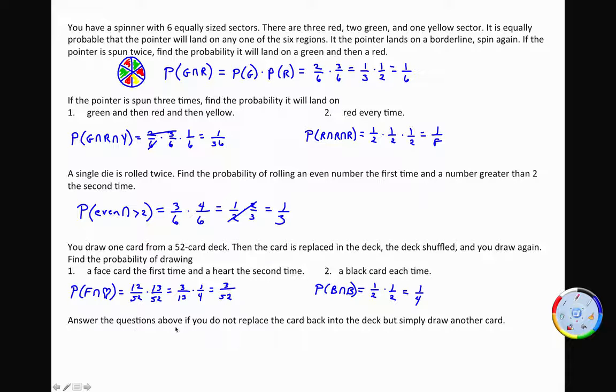But think about this. Answer the questions above if you do not replace the card back into the deck, but simply draw another card. No longer independent. These are now dependent events. You have changed the probability of that second event. So in this case, it's the probability of drawing a face card from a full deck. That's still the same. But now you have to consider that you have drawn a face card.